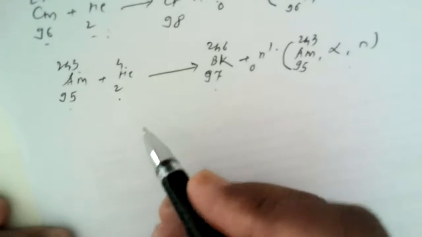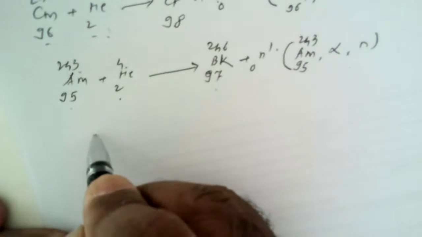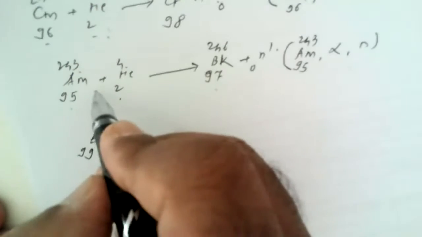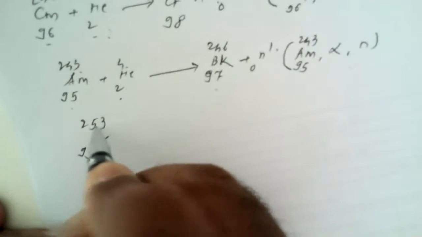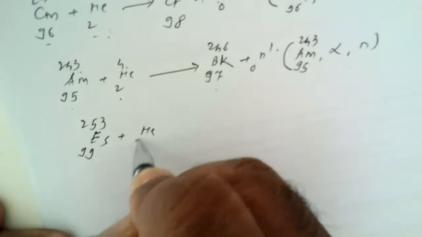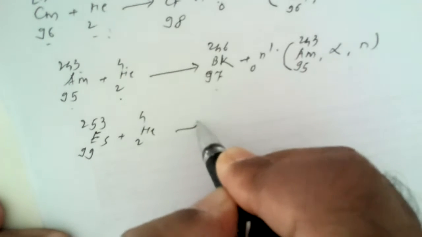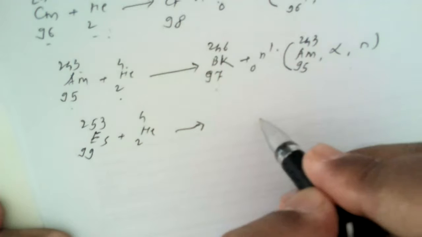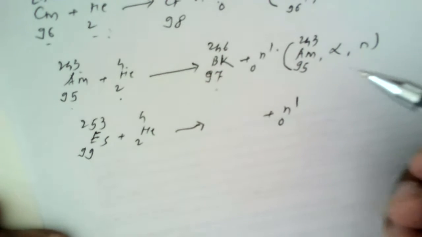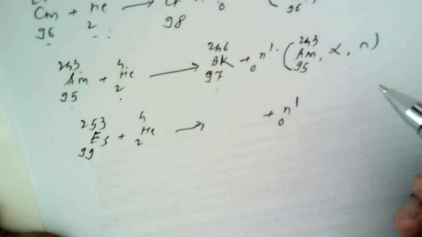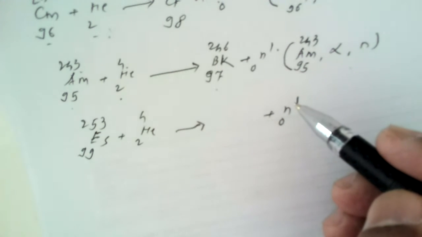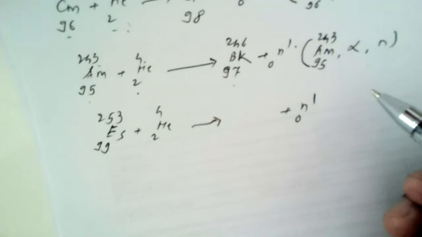Now, again, you write in your notebook, einsteinium 99, atomic mass 253. Again, alpha particles are bombarded, and during this course one neutron is ejected. Try to work out this reaction also and let me know the exact name of the product that is obtained.